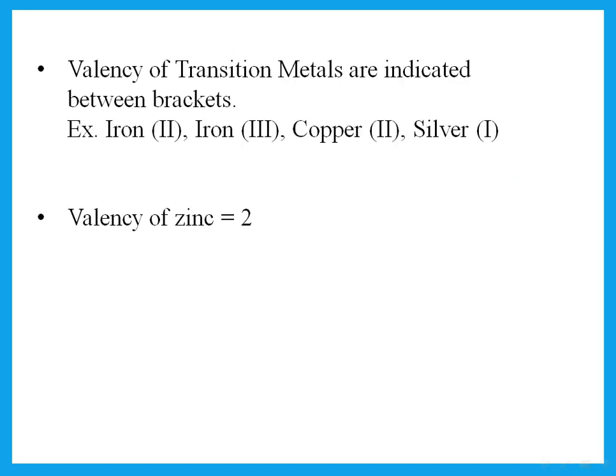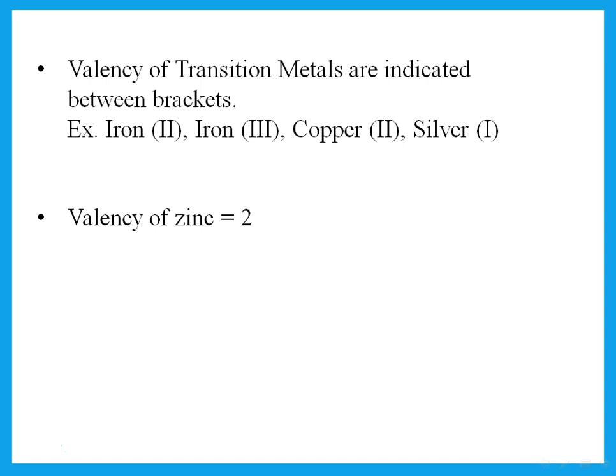Okay. Now, transition metals, what is the valency of transition metals? We said transition metals have different oxidation numbers, more than one. So we usually write their valency or their oxidation number between brackets. So if I say iron 2, that means I'm talking about the iron that has a valency of 2. So when I write the formula, I write the 2 under the other element, not under the iron.